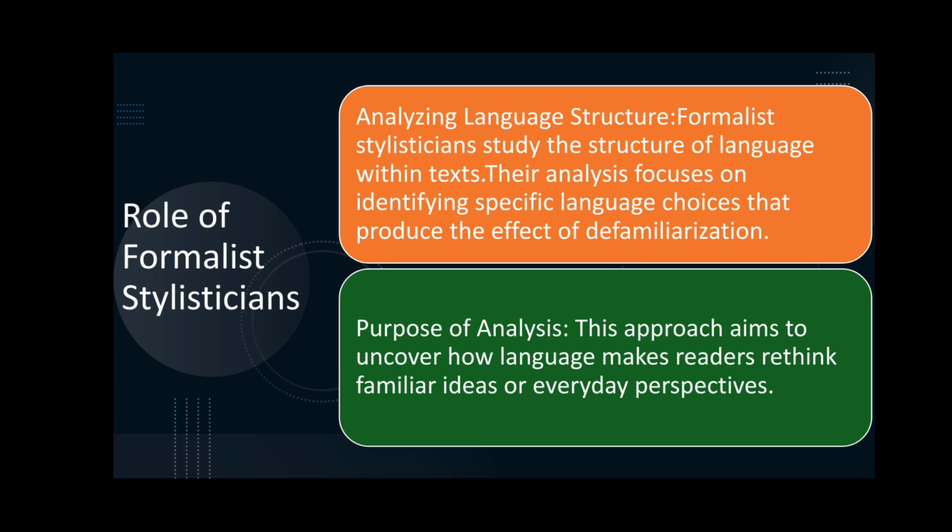So if you're doing formalist stylistic analysis, you have to investigate what linguistic choices were made by the writer. The purpose of analysis: this approach aims to uncover how language makes readers rethink familiar ideas or everyday perspective.